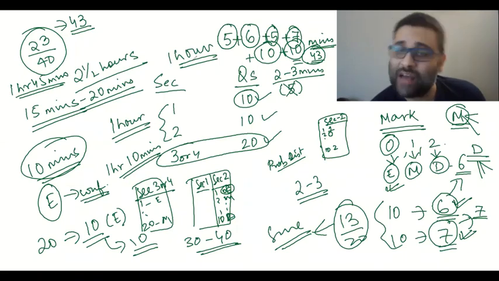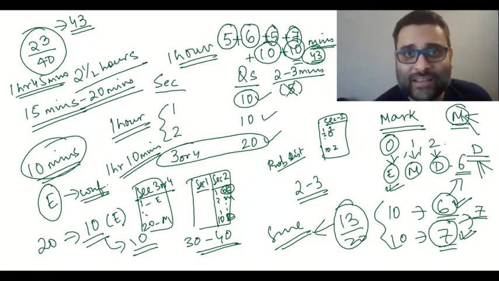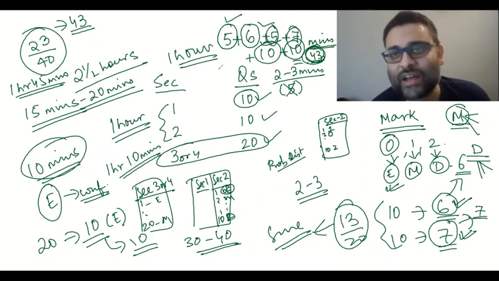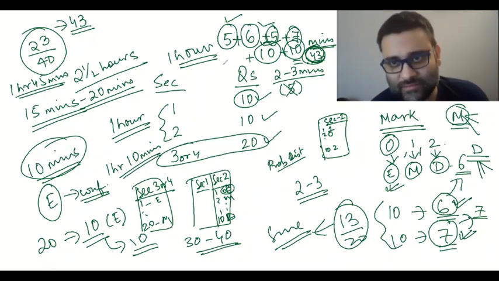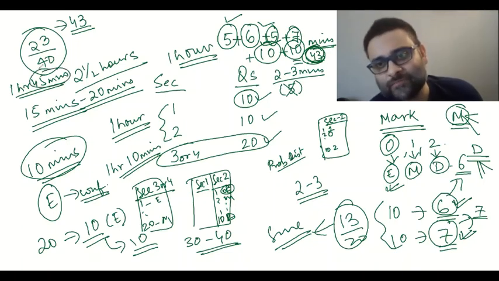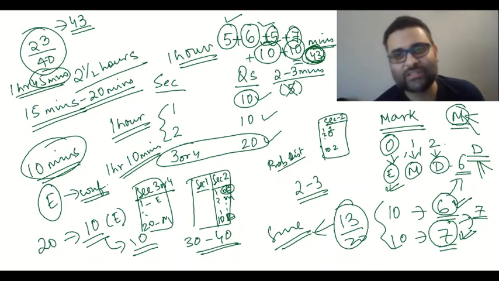You will have 1 hour left because your analyzing time, the 20 minutes, is also included in the first 43 minutes. That does not have to be spent again. So you will take maximum 45 minutes to do all the medium difficulty questions. Medium difficulty questions will not be much.